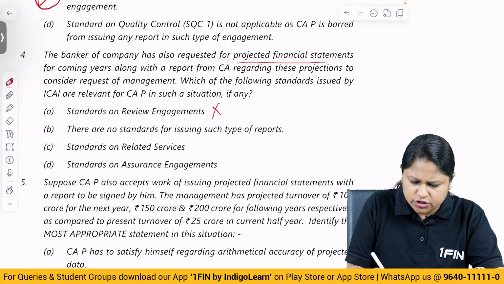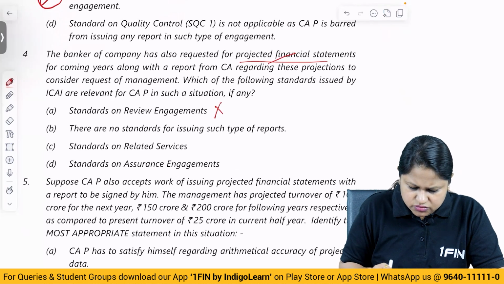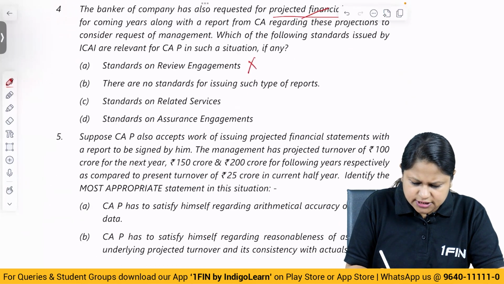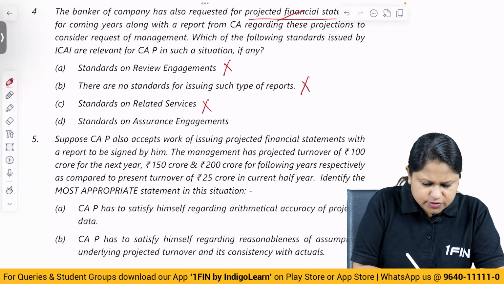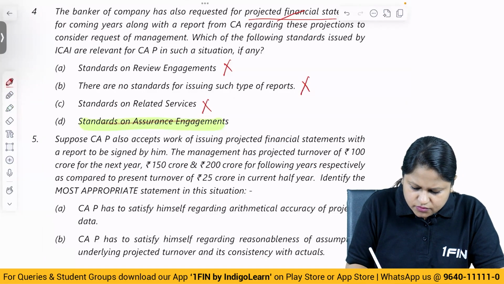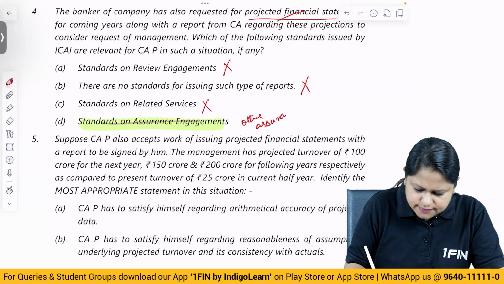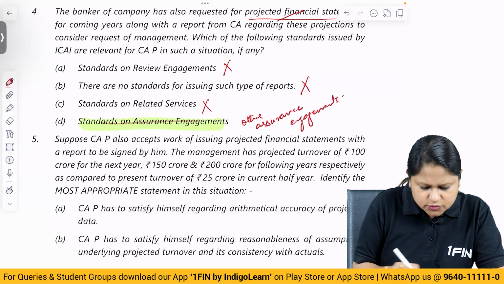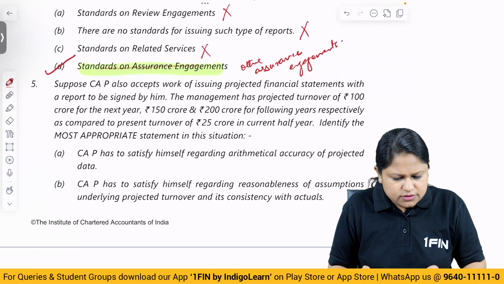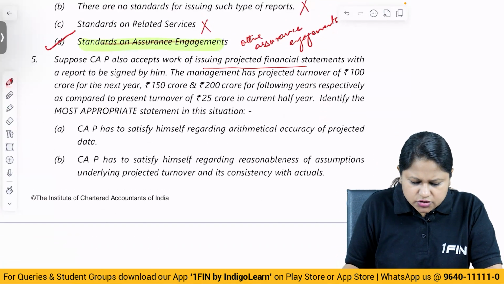Review, no, because review is of historical data, and these are projections. There are standards for this. It's not a related service. Projected is another assurance engagement. Okay, it's other assurance. Answer is D.